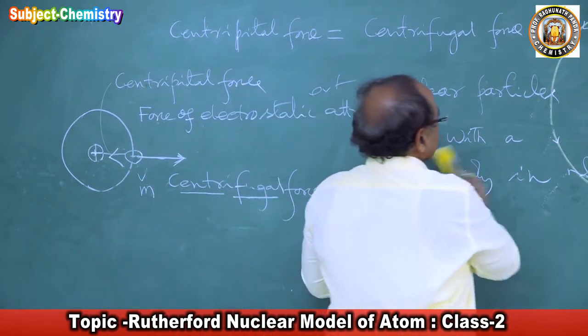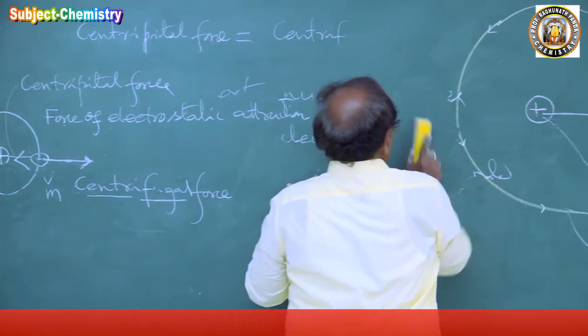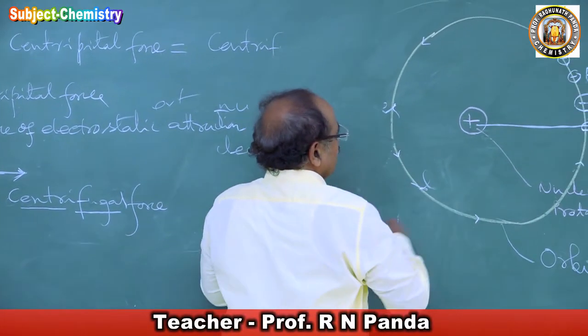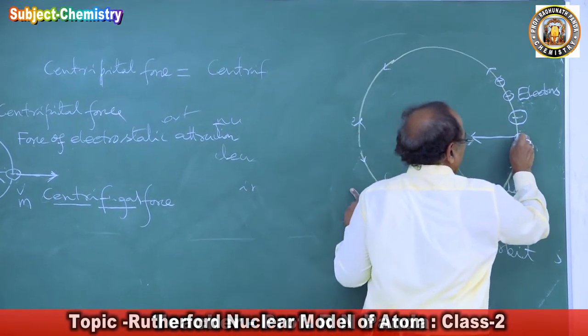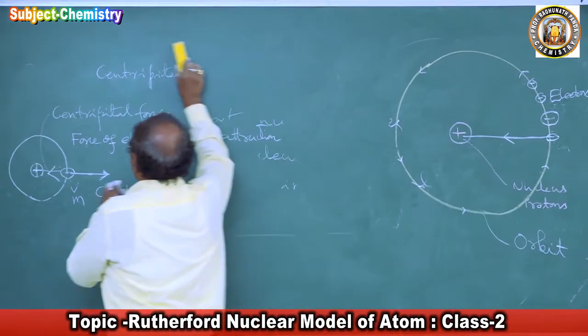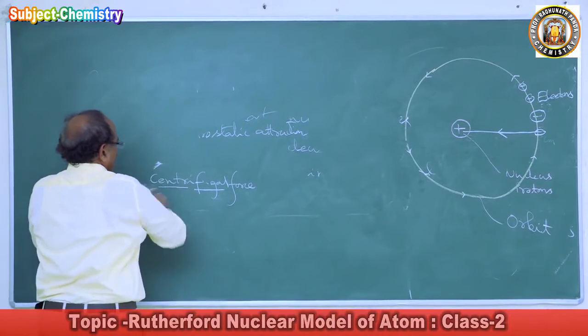In the atom, there is a force of attraction between the nucleus and the electron. Now the electron is moving around the nucleus in a circular orbit.